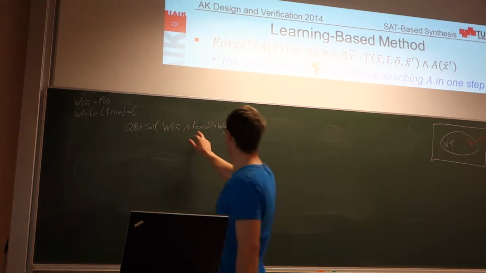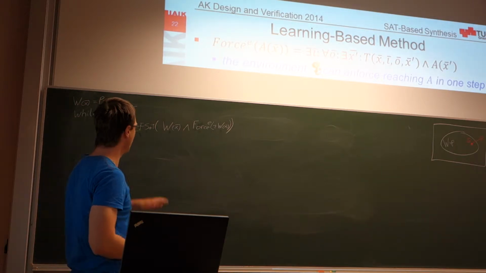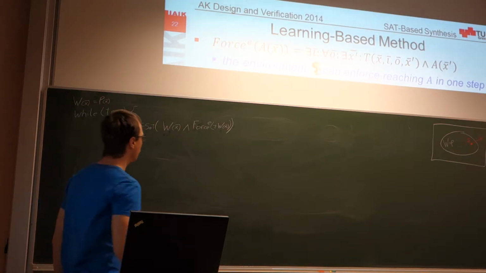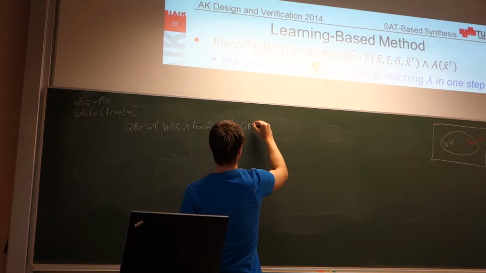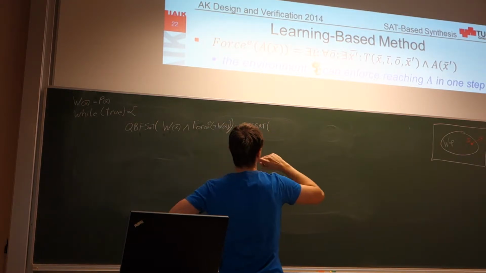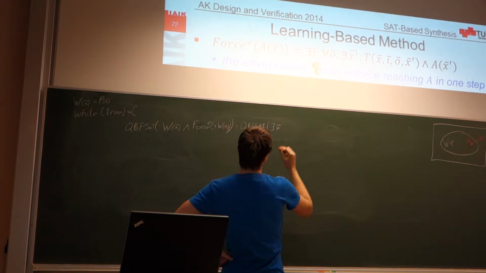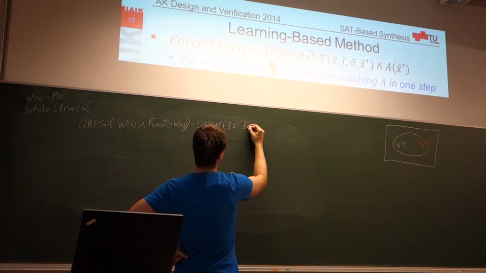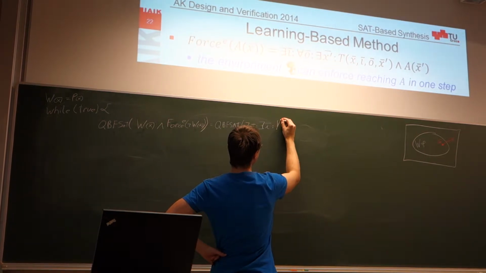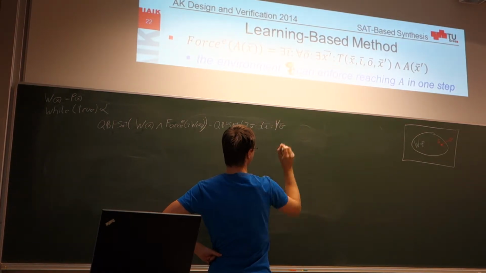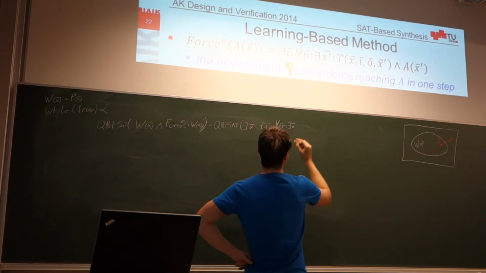Actually, what I wrote here is of course not really in prenex conjunctive normal form, so we cannot directly ask this question to the QBF solver, but we can easily write this down. What we really would like to know is whether there exists a state X and some input which can be chosen by the evil environment, such that no matter what the good system does with the outputs, we will come to a next state X prime.